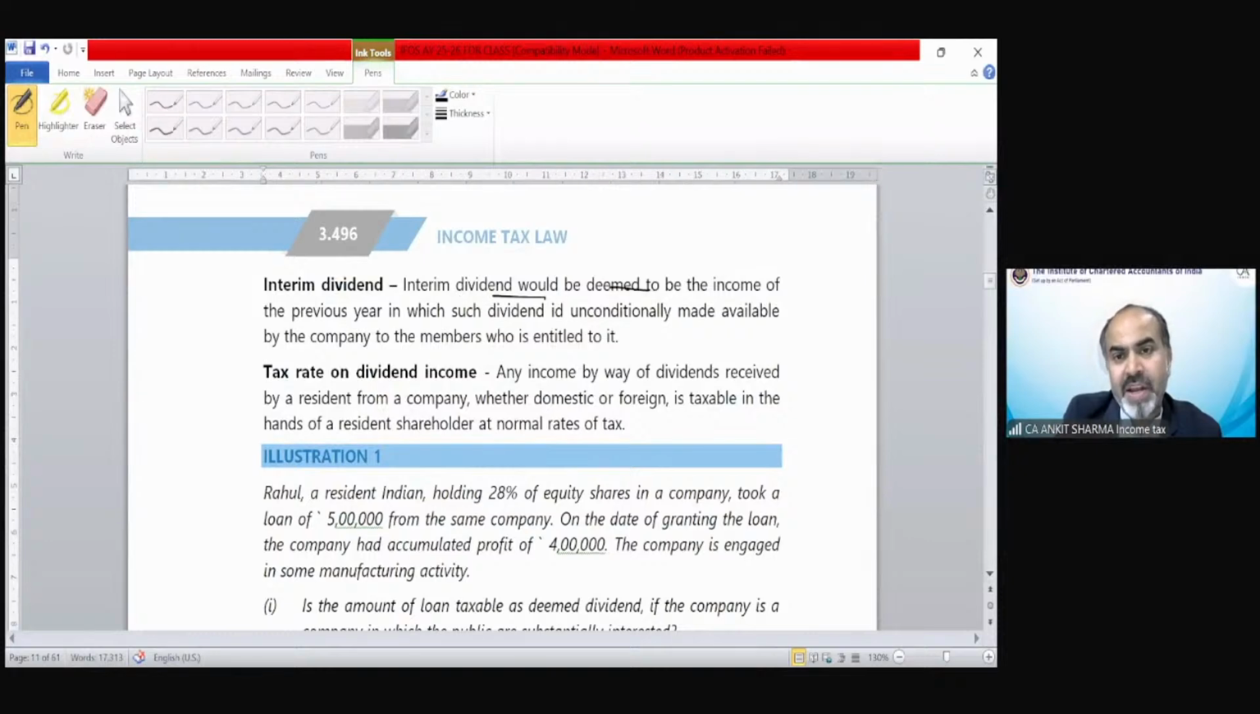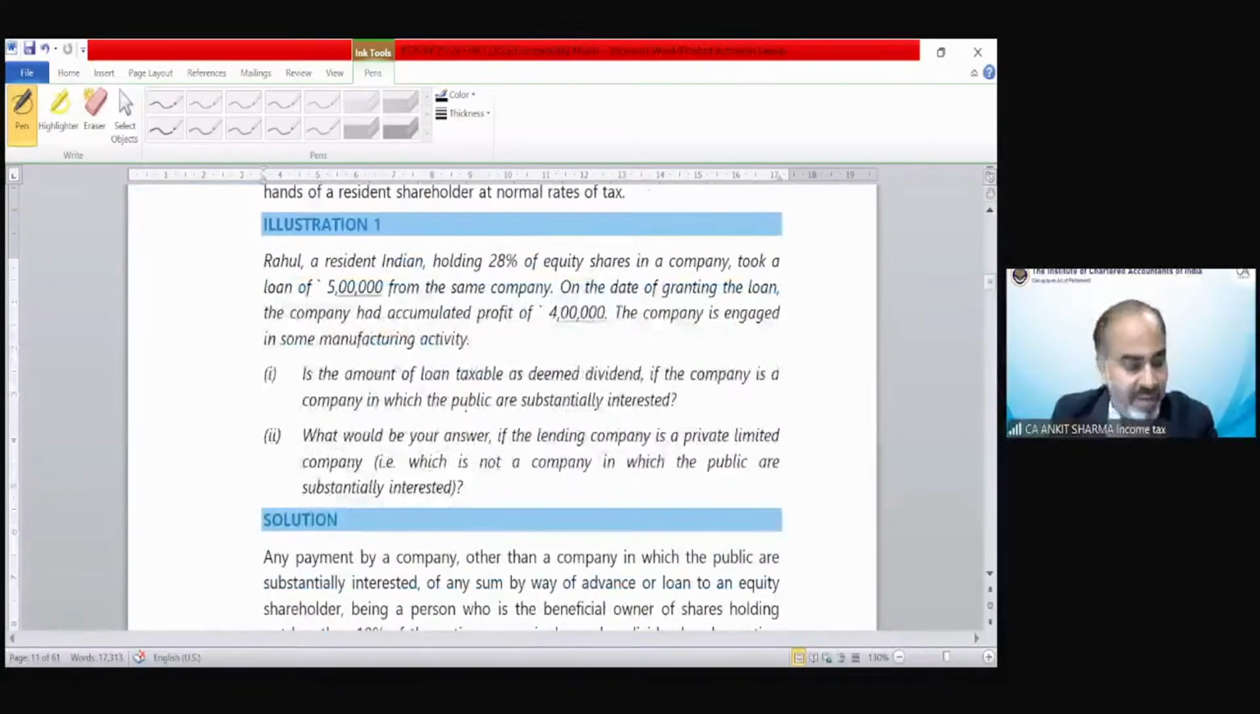Interim dividend or final dividend? Interim dividend would be deemed to be the income of the previous year in which such dividend was unconditionally made available by the company to its member who is entitled to it. Okay. Tax rate on dividend: dividend would be taxable not with any special rate. It is going to be taxed at normal rate of tax as person wise, as we have seen in the capital gain person wise category. Now we have illustration number 1.